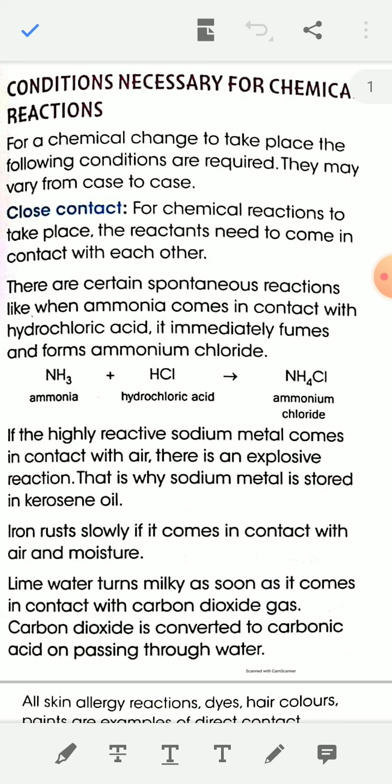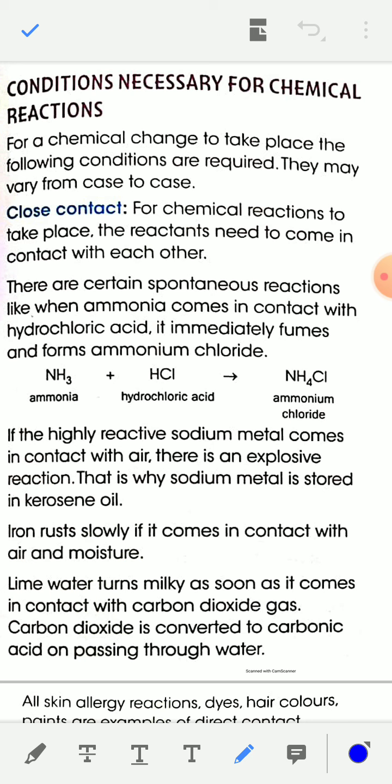For a chemical change or chemical reaction to take place, some necessary conditions are required, and these conditions are: first, close contact.